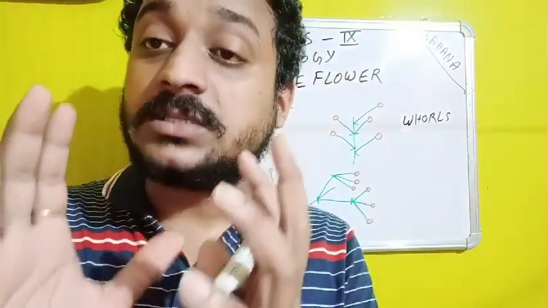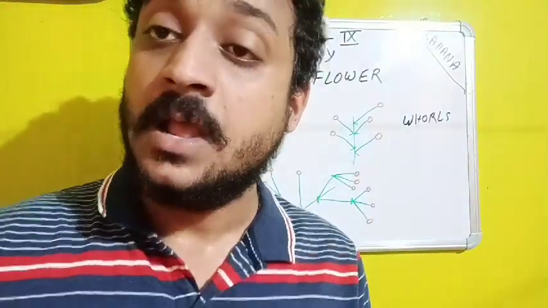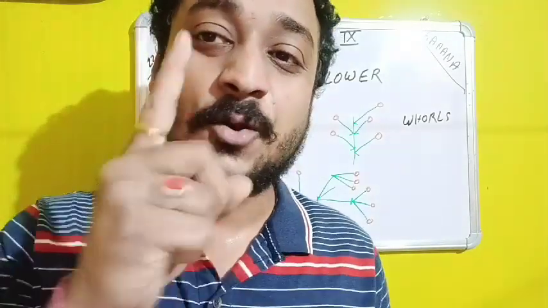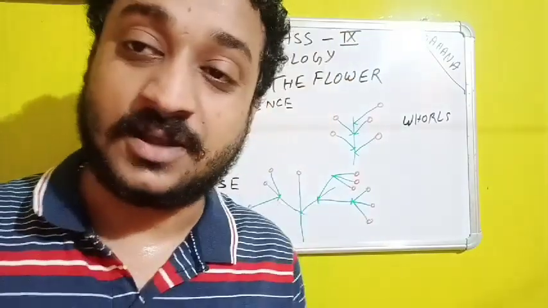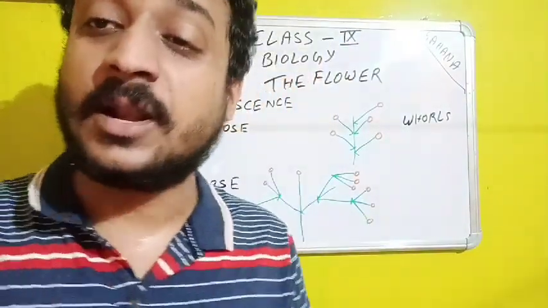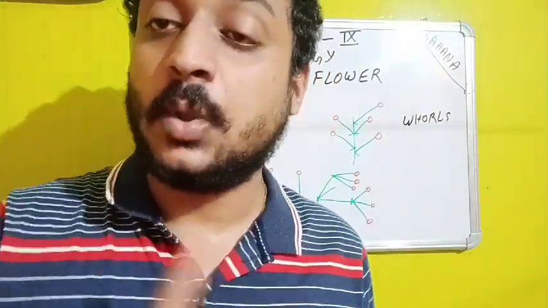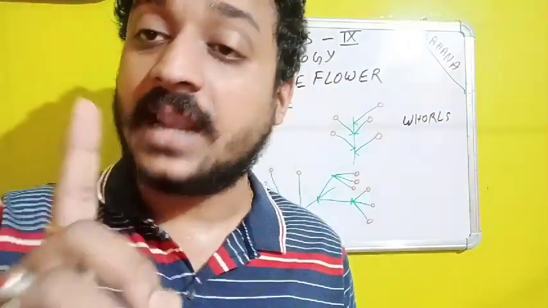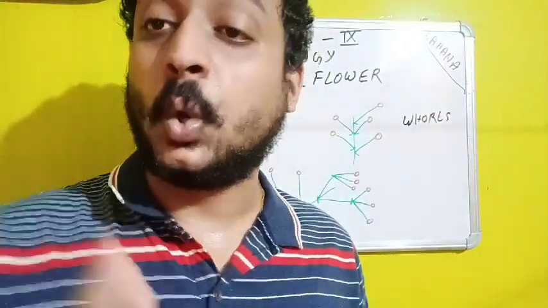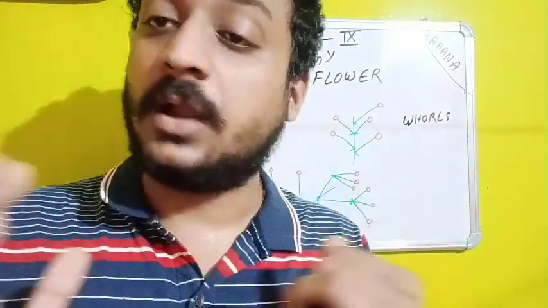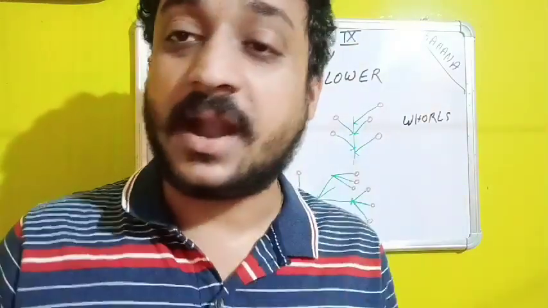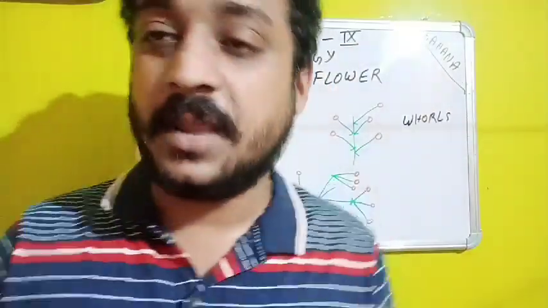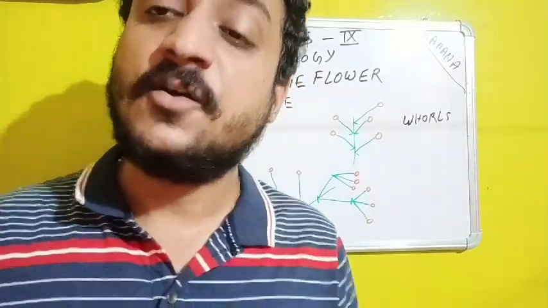What are whorls? Whorls are actually the different parts of the flower, like calyx, which are also called sepals, corolla, which are also called petals, androecium, which is the male reproductive part, and gynoecium, which is the female reproductive part. So that's why I have written here the word whorls, not whorl. Whorls means the different parts of the flower. Calyx, green color, that is the sepals. Corolla, the petals, of different color, either red or orange or pink, so as to attract the insect. Then comes the androecium, the male reproductive part, and then the gynoecium, the female reproductive part.